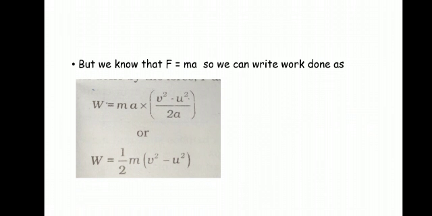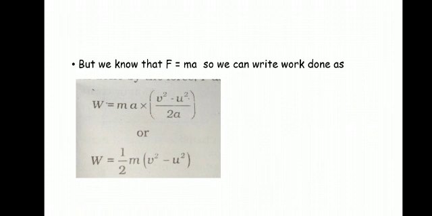Instead of F, we will write ma, and instead of s, we will write the equation we got earlier, that is s equal to v square minus u square by 2a. So W is equal to ma into v square minus u square by 2a.